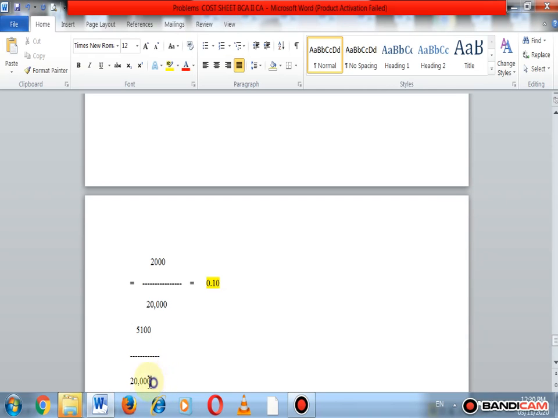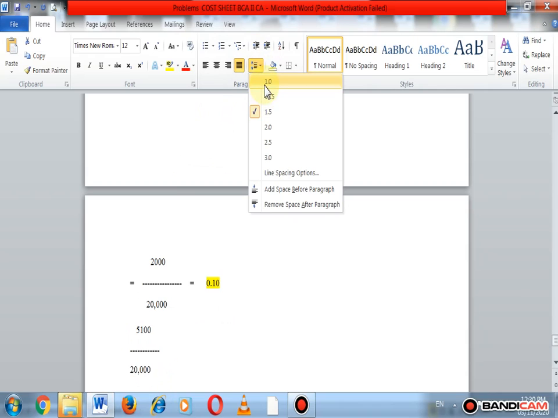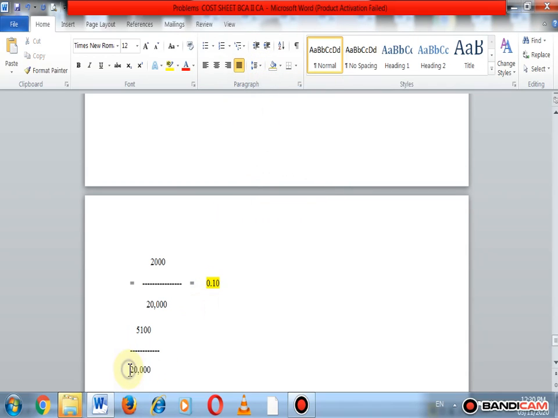Okay, divided by 20,000 because the expenses incurred for producing 20,000 units.